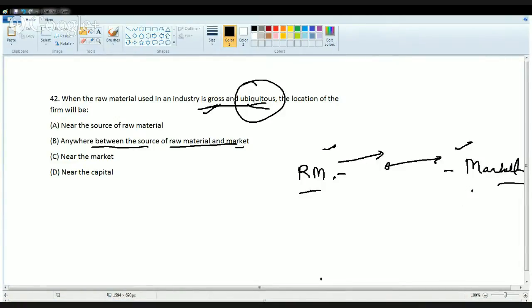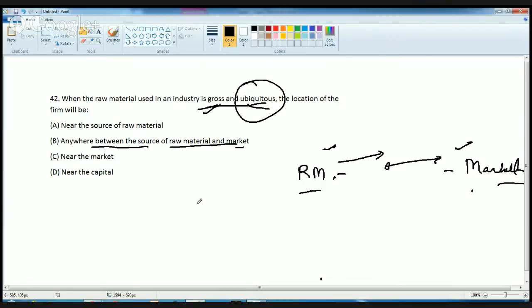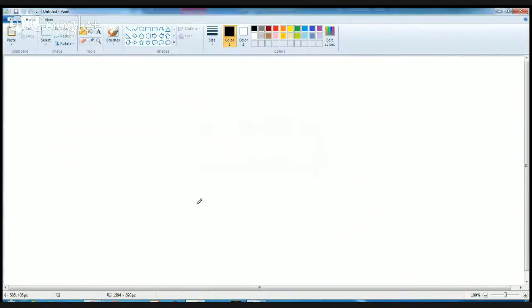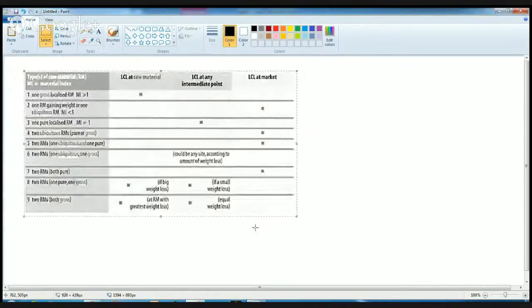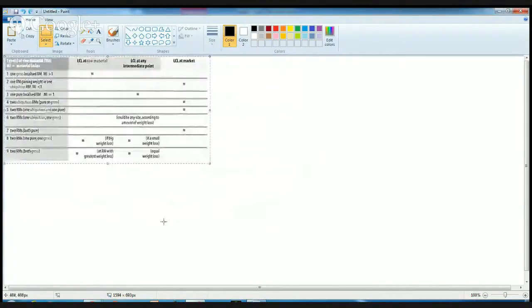So here is a kind of table we can use to help understand. This would help you to understand the exact meaning of what is the best combination in this case. So you have this table here, and in this table, just try to understand.